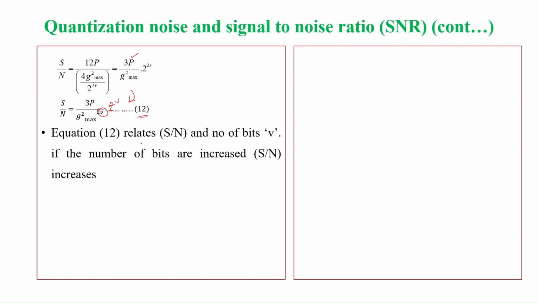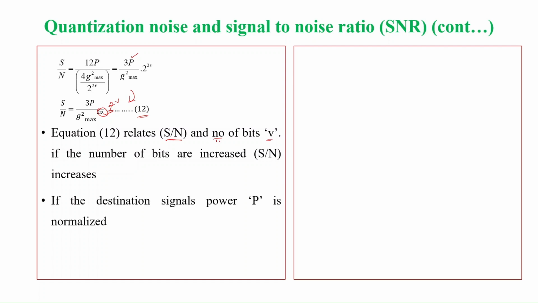Now what is equation 12? It relates signal to noise ratio and the number of bits V. So it gives the relation between the number of bits V and signal to noise ratio.